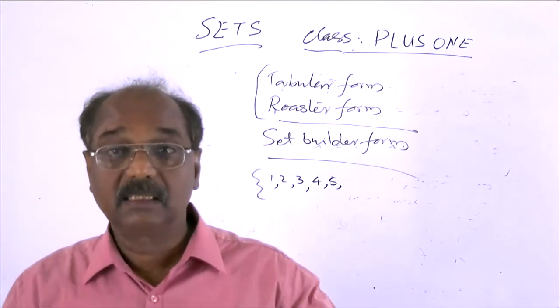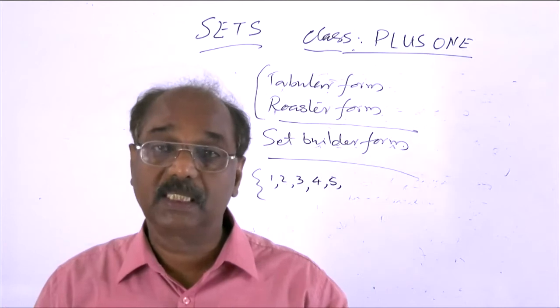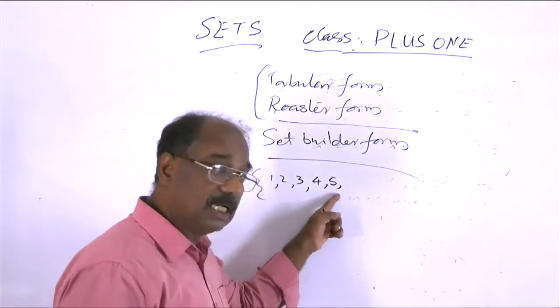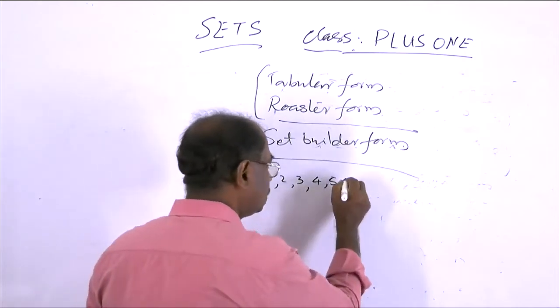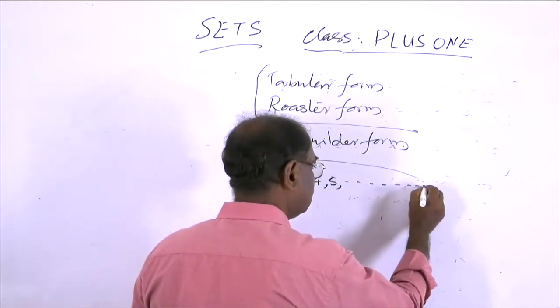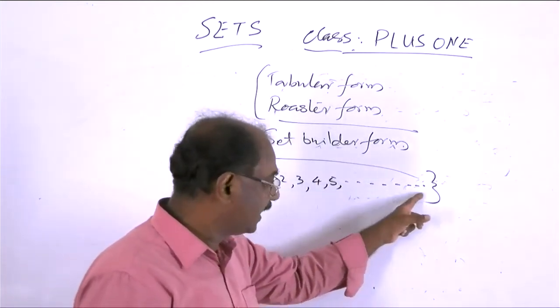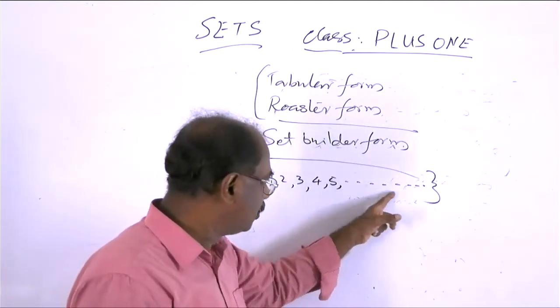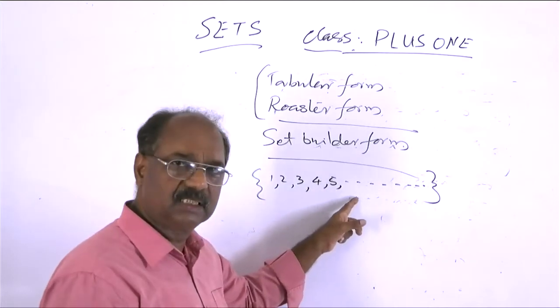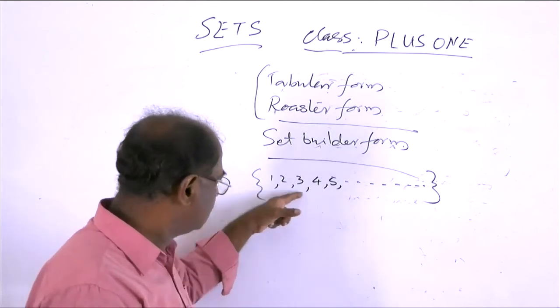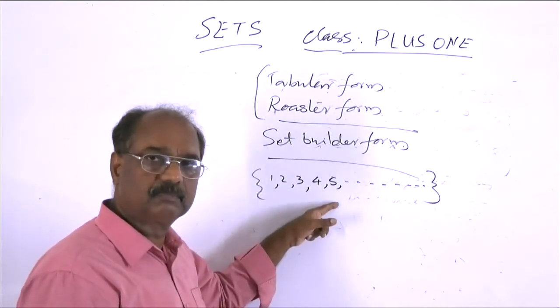In that case, we usually use a technique, that is, write some numbers and then use dots, etc. This dot says the remaining portion after this 5 consists of those numbers which match the pattern.